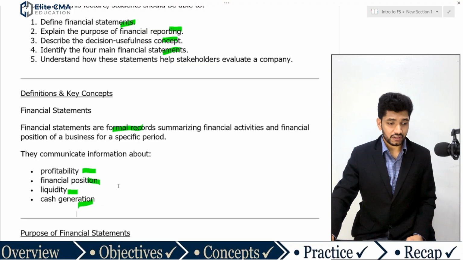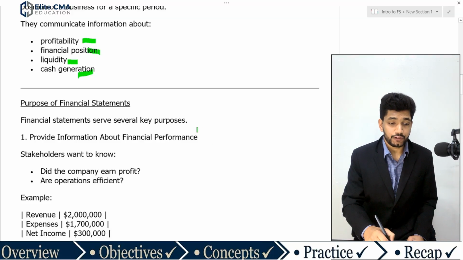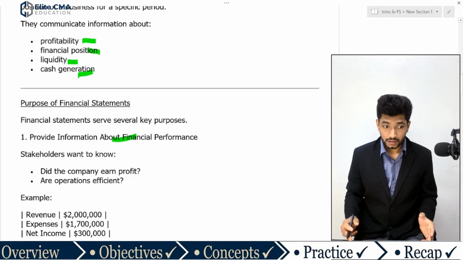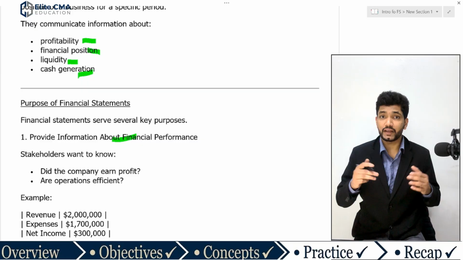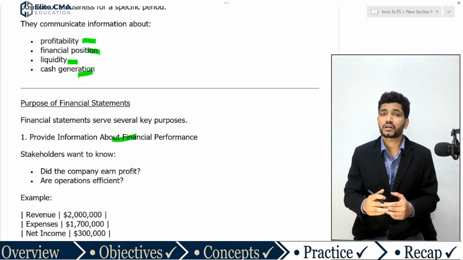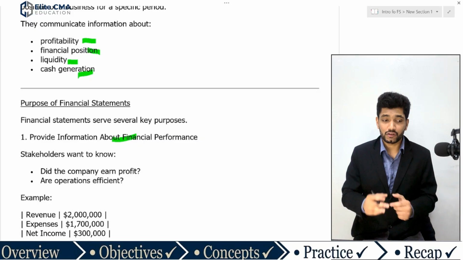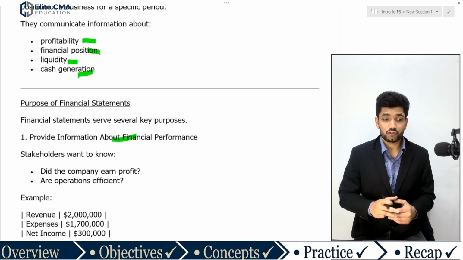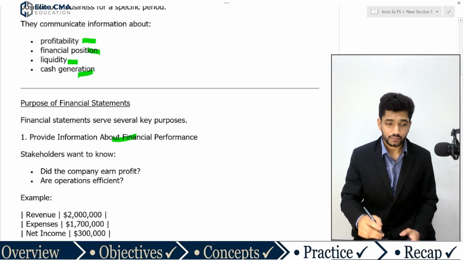The purpose of financial statements. First, to provide information about financial performance. The key purpose of financial statements is to provide information about how companies performed financially in the last period, whether last quarter, last year, last month or six months, based on the requirement.